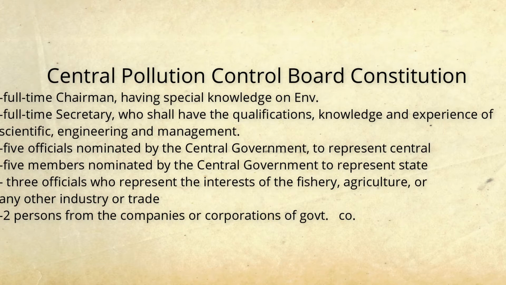This secretary is appointed by the central government. There shall be not more than 5 officials nominated by the central government to represent the government. Furthermore, not more than 5 members nominated by the central government chosen from the state boards.